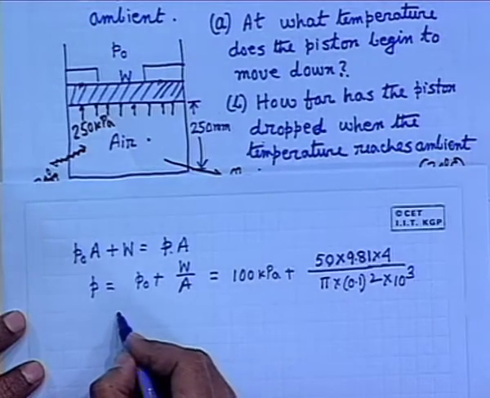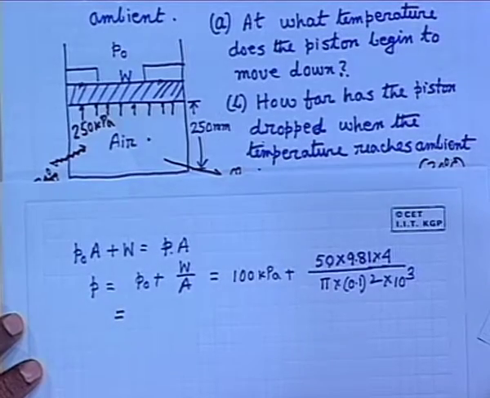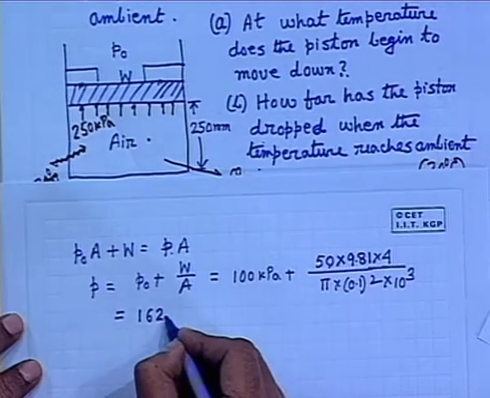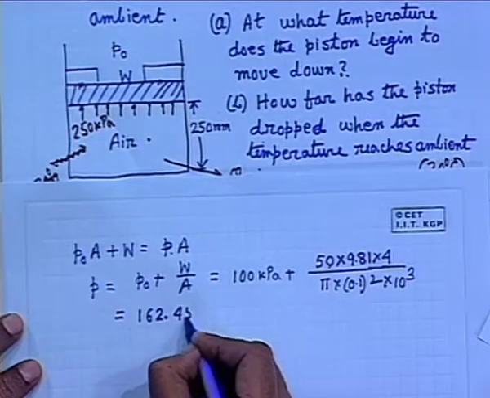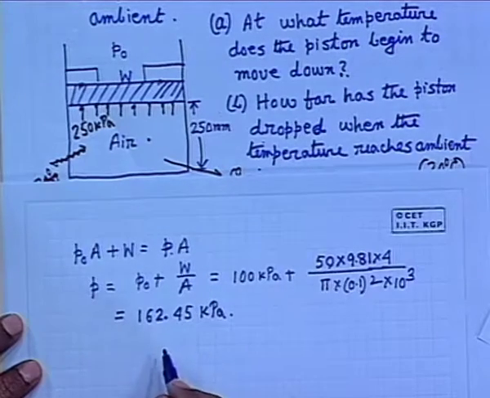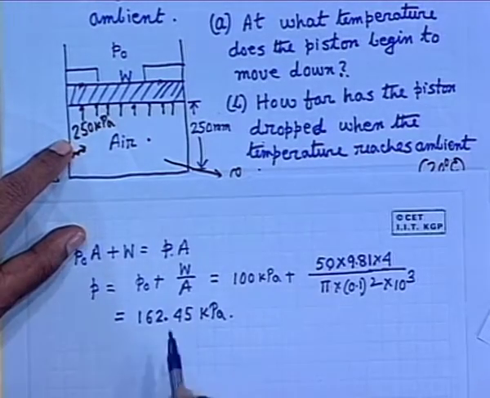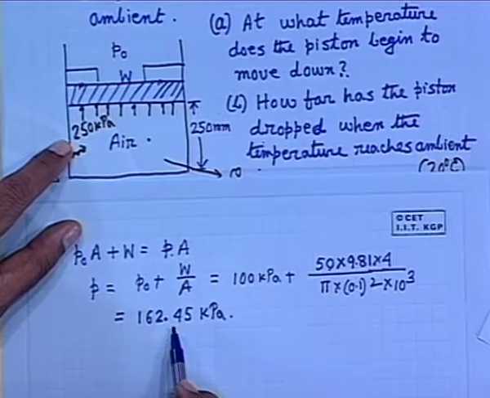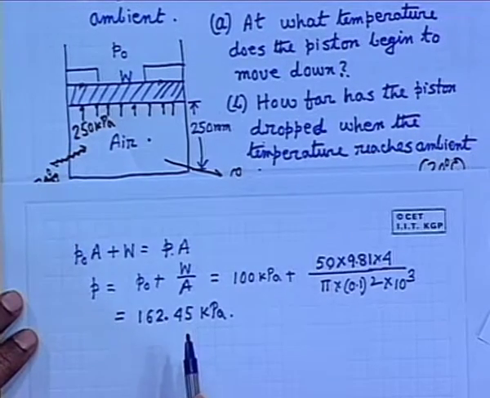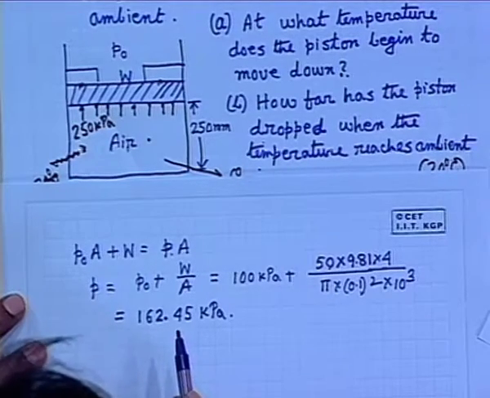So, this becomes equal to 162.45. You can go up to the second place of decimal. So, this is the pressure. When the pressure is reduced from 250 kilopascals to 162.45 kilopascals, the piston will try to descend. But the question is, at what temperature does the piston begin to move down?